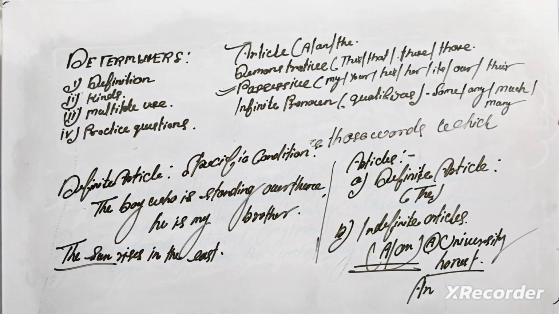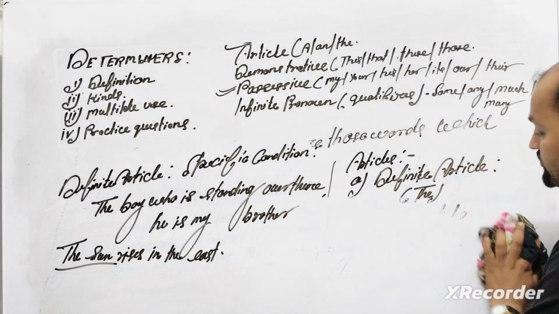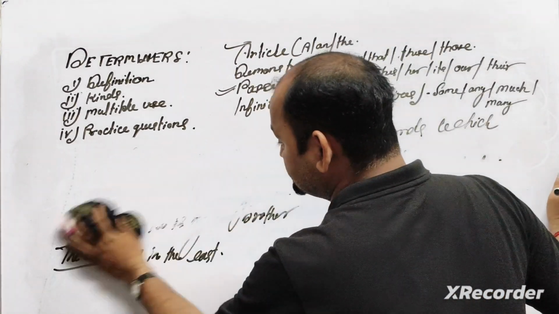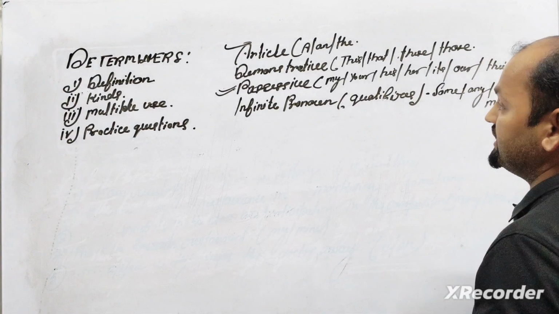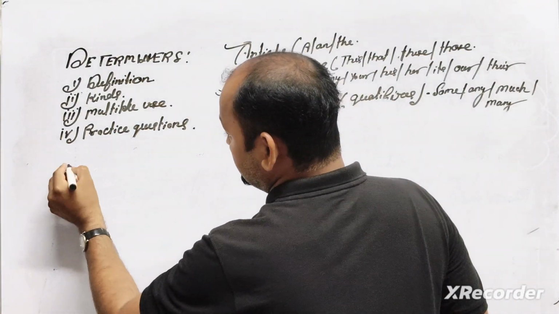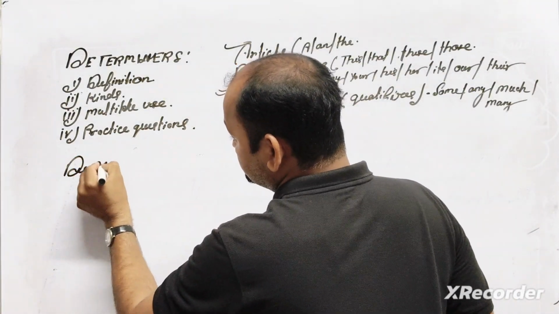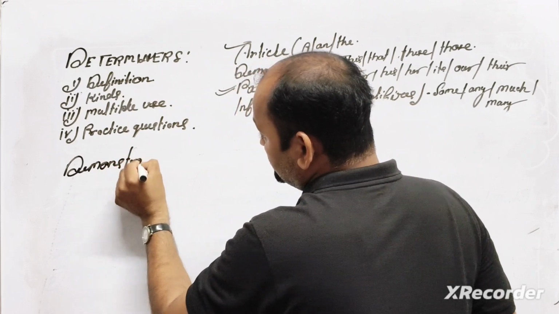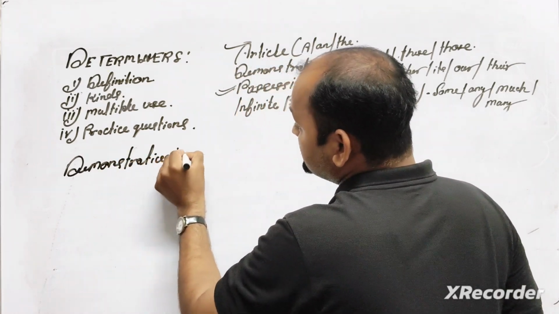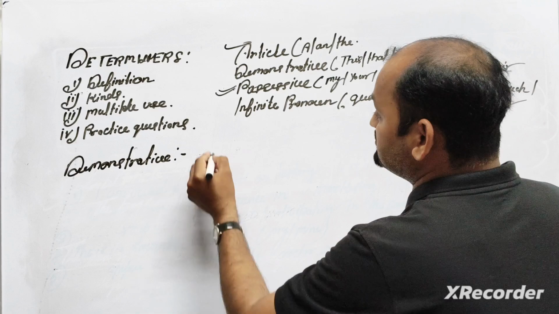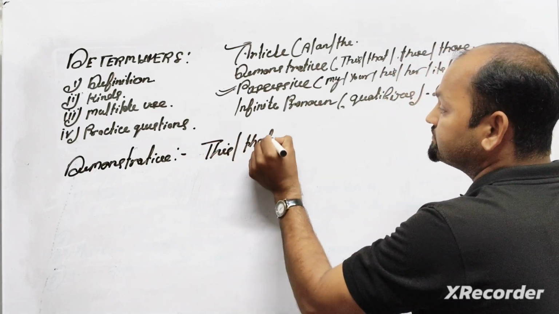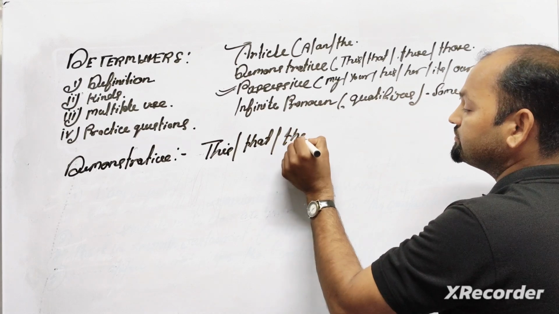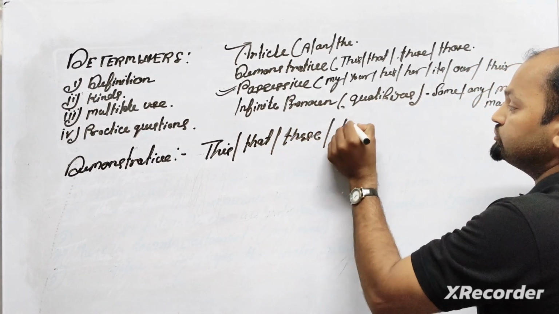After this short discussion, let me come to the next point, which is also most relevant for you. What is it? Demonstrative. In the case of demonstratives, there are multiple uses of this, that, these, and those.